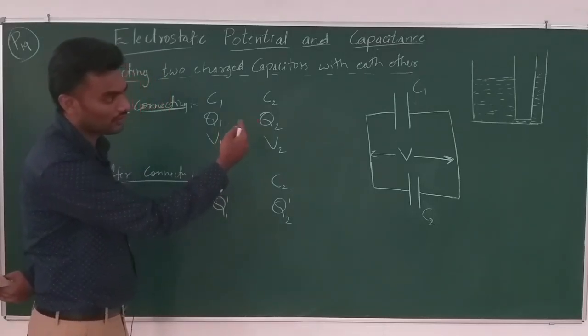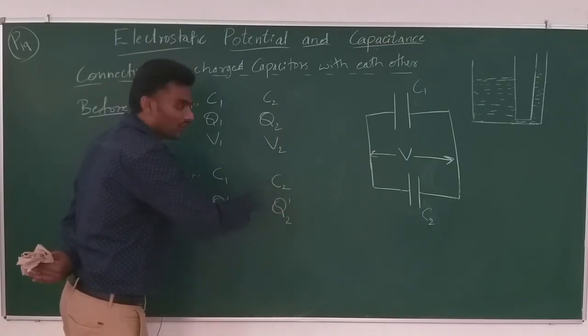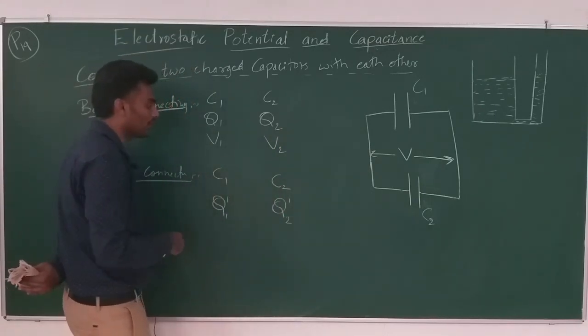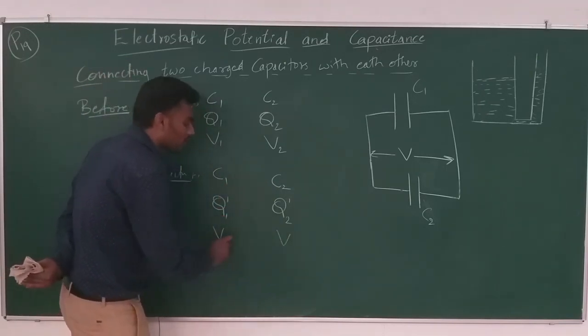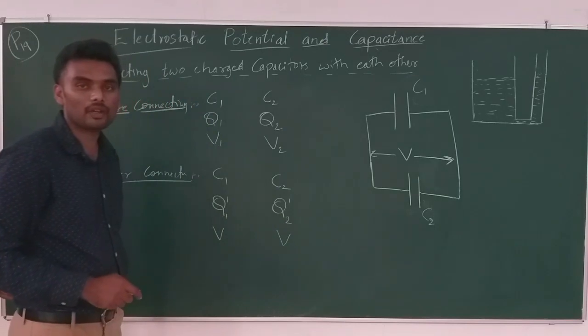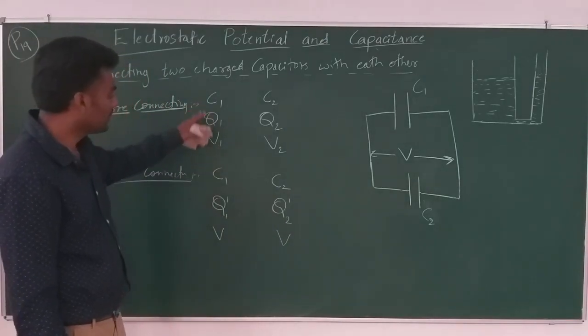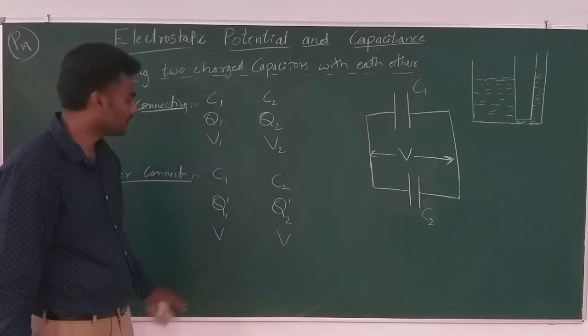You can just think of the tank case, the same things are happening here. We do not know what is after connecting, they have gained different charges, Q1 dash and Q2 dash. But both of them will have the same potential difference, V. C1 doesn't change, capacitance doesn't change, Q1 changes, V1 changes to V, V2 changes to V.